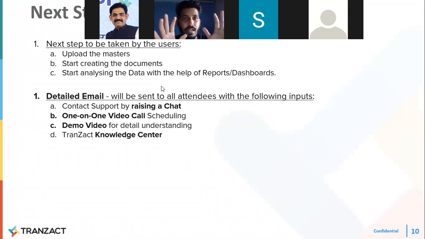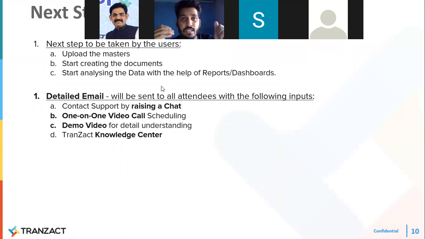Because to streamline all these things, it takes a month, or maybe it will take two or three months, to streamline every single thing in any ERP. So yes, to achieve the bigger milestone, we have to achieve some small milestones, and then we can go for a bigger thing.